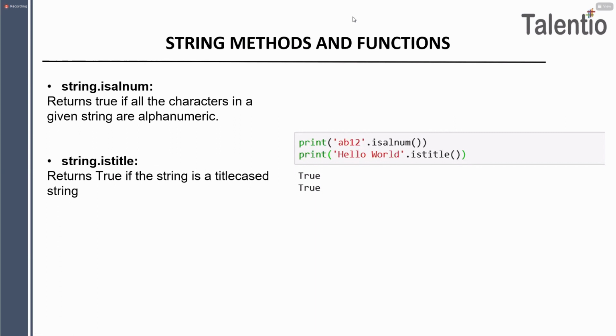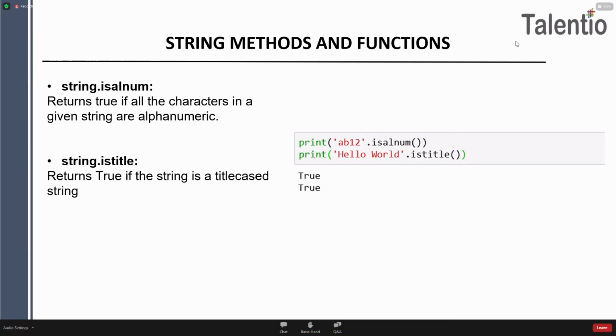Okay, guys. So we'll stop here only. The remaining methods and functions will continue tomorrow. Please, guys, join on time so that we can start as soon as possible. So till this point, whatever we learned, did everyone understand? Any difficulty till this? Any difficulty, guys? No? Everything clear? Okay, very good, guys. That's great.